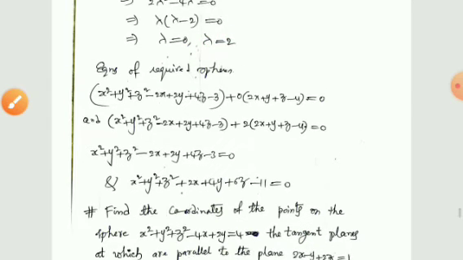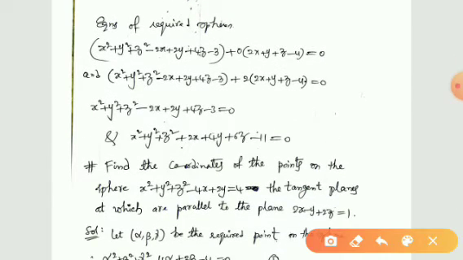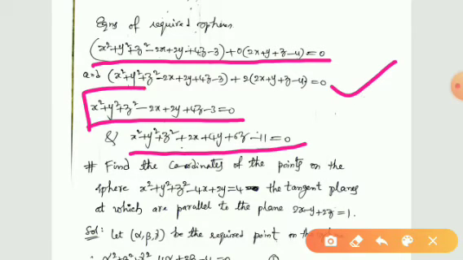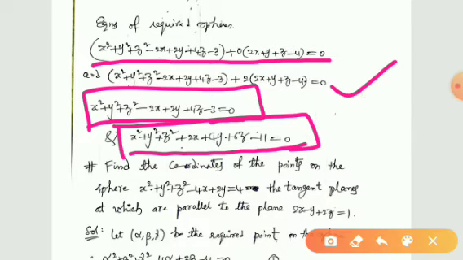These two spheres satisfy the given condition in the sum: they pass through the given circle and touch the given plane.